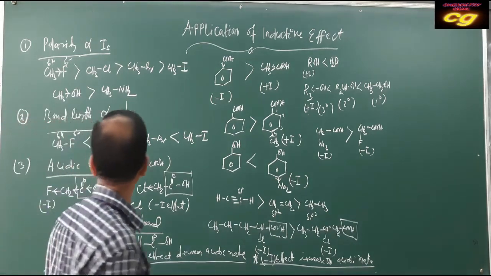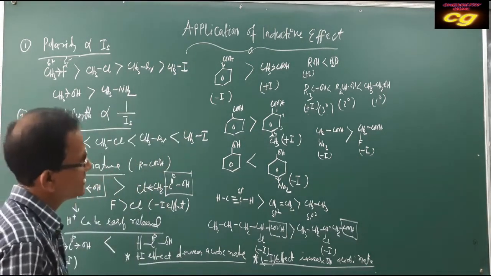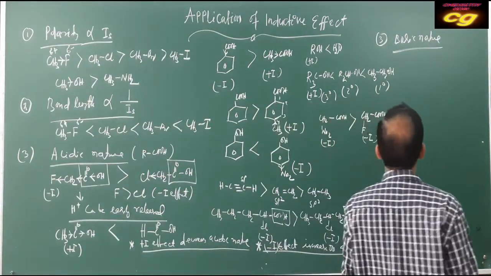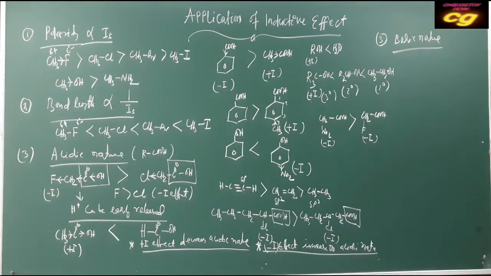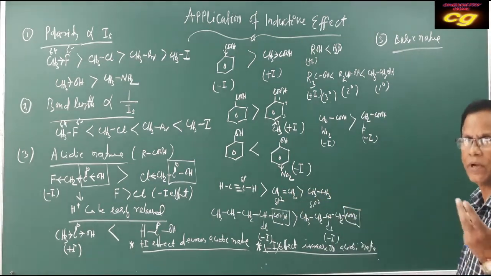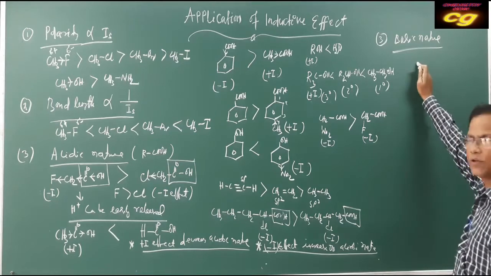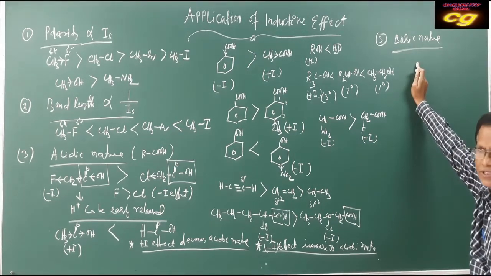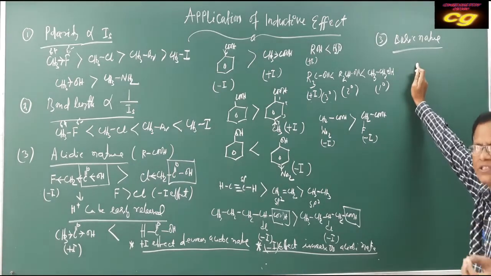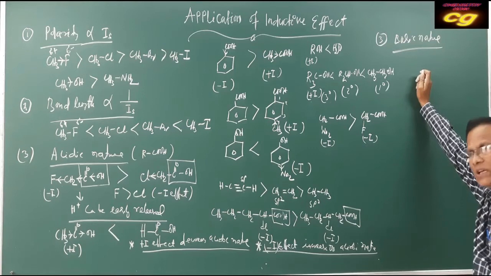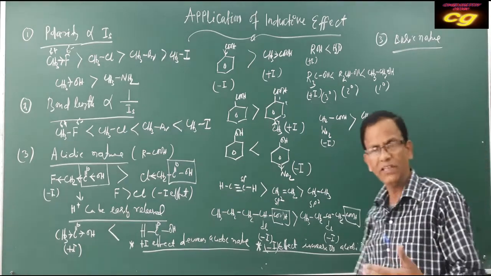Then we will now discuss the basic nature of organic compounds. Same thing: here you have discussed plus I effect and minus I effect. Basic character means if the atom has more electron density, then it has more tendency to accept H plus. Or if electron density is more, it can donate electrons.